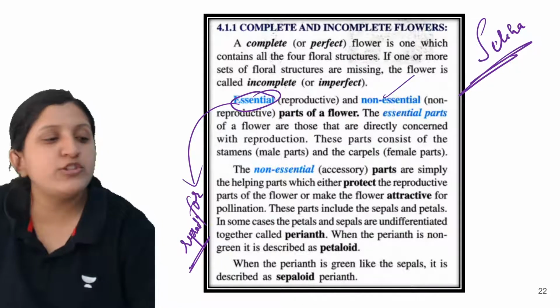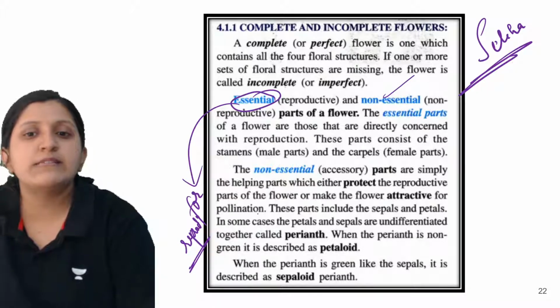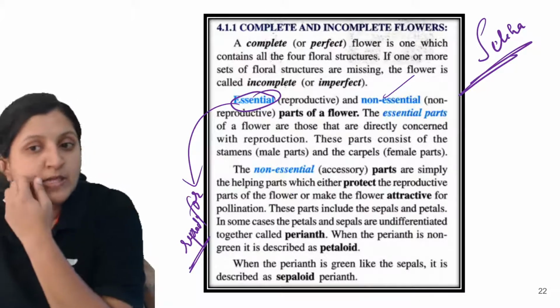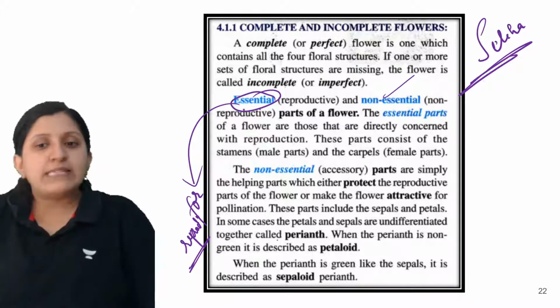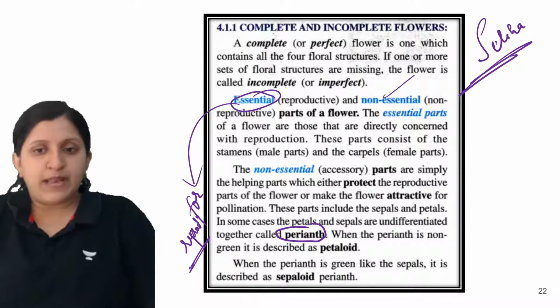And now when we mention non-essential, these non-essential parts are simply the helping parts which protect the reproductive parts, such as the perianth. So when a distinction or a differentiation is not done, we call that the perianth.